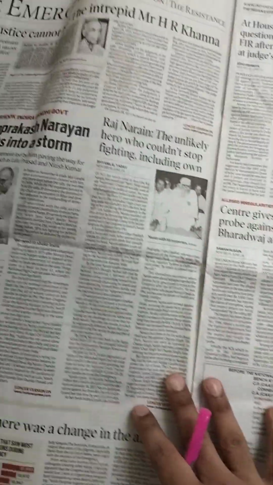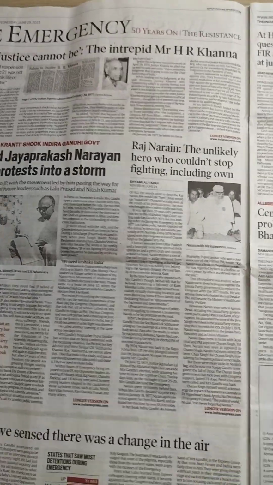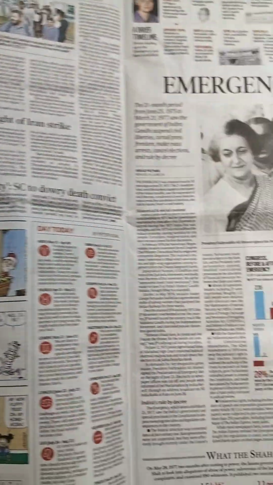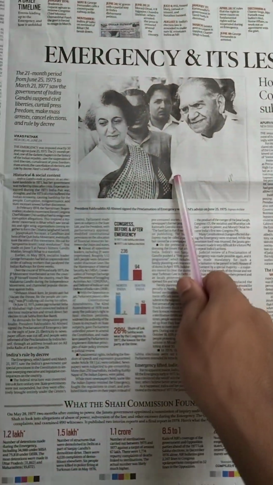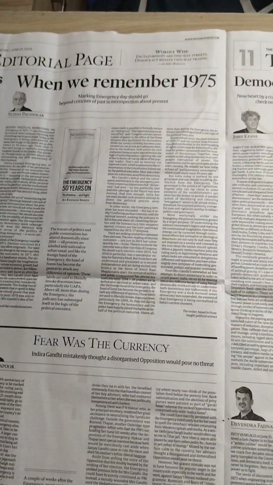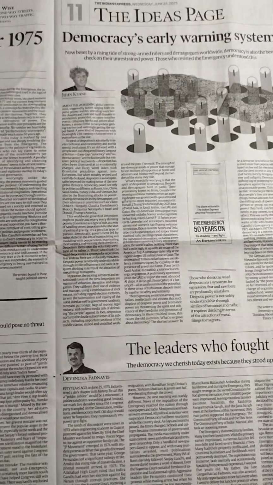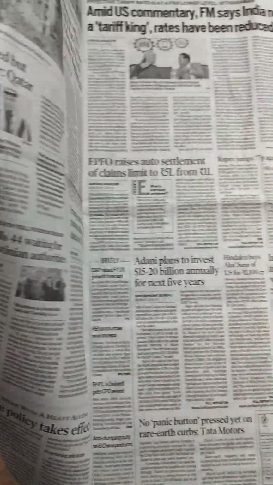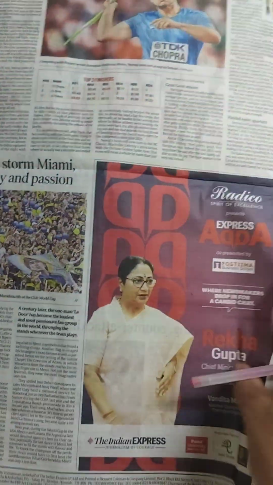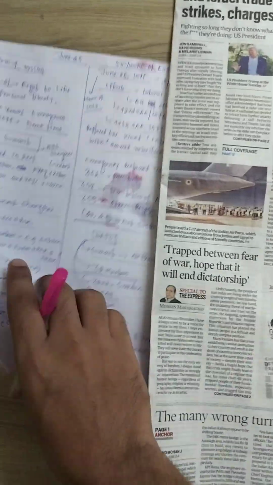If you see, Ajay Khanna, who was a Supreme Court judge at that time, and other explainer series also take up the Indian Emergency. The entire newspaper mostly covers the Emergency, as we remember 1975 and the democracy early warning system. So we'll learn what the Emergency is and how it was applied.